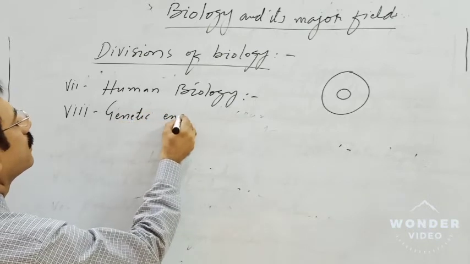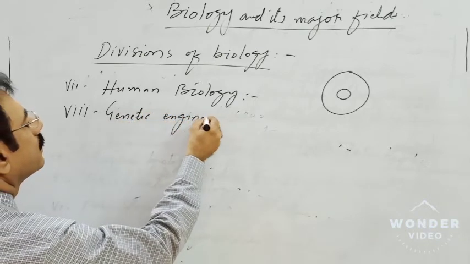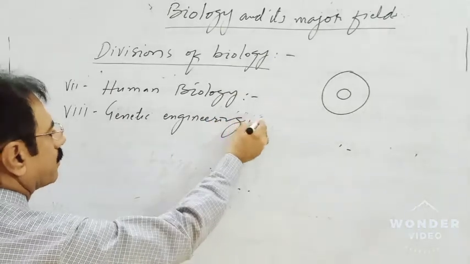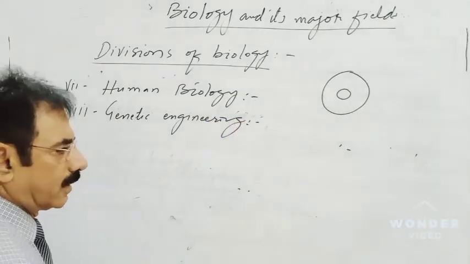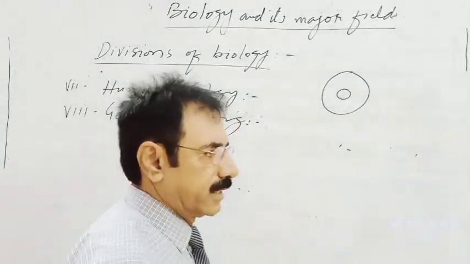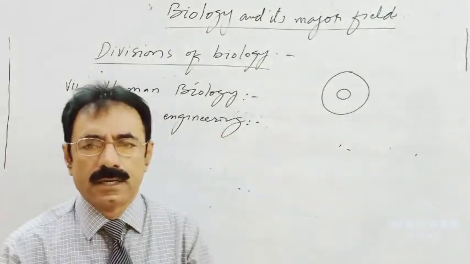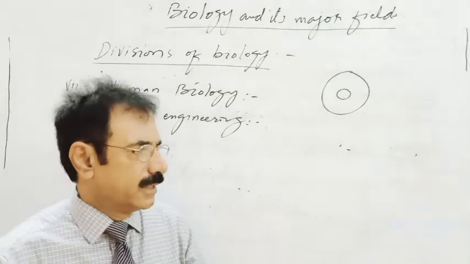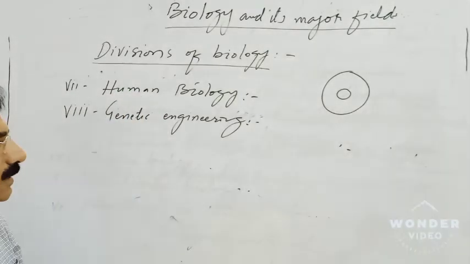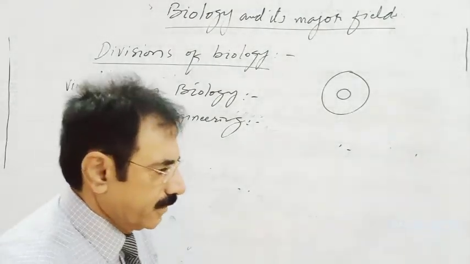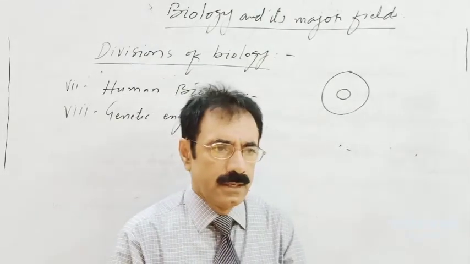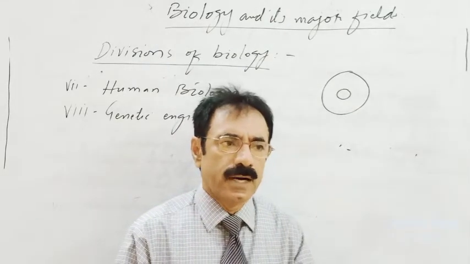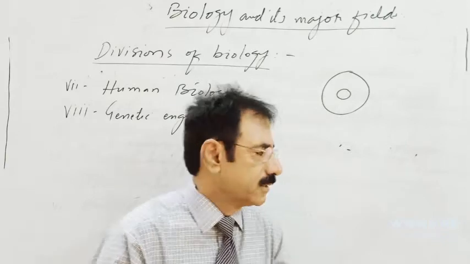Number 8 is genetic engineering or biotechnology. Genetic engineering or biotechnology is a branch of biology that has a wide range.